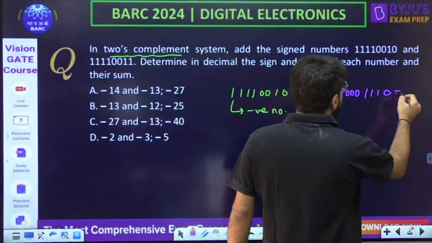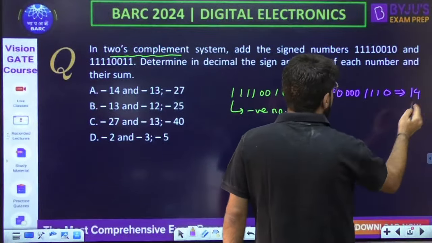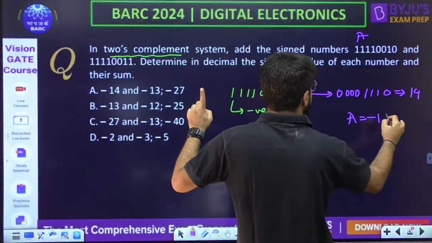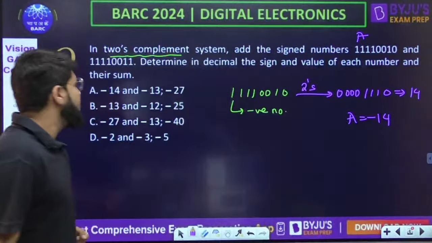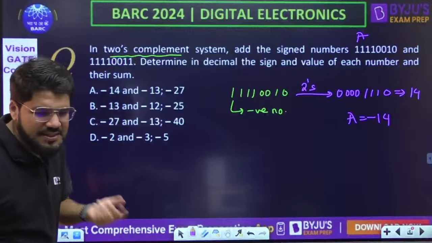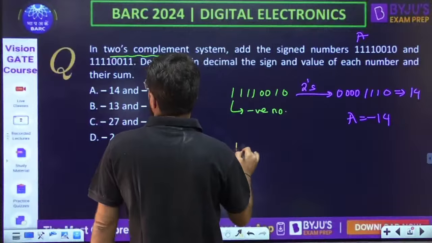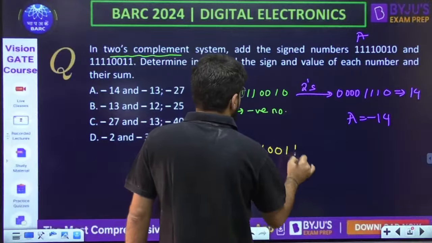Now 1110 we all know is 14. So what is the first number? Suppose this first number is A. So the number A is minus 14, and the only option is A. The option has come here already, but still let us complete that. What is the next number given to me? It is 11110011.